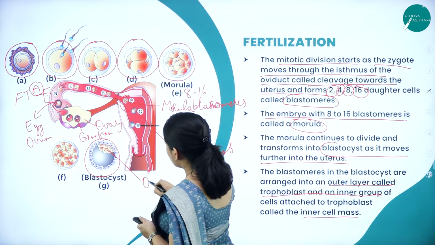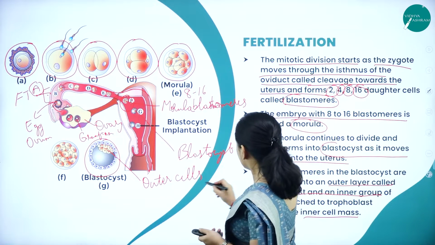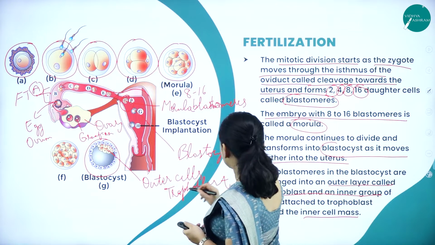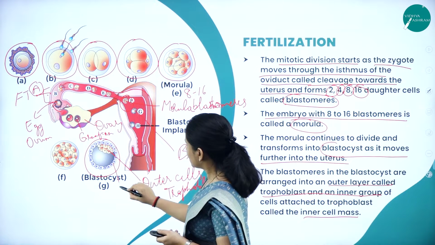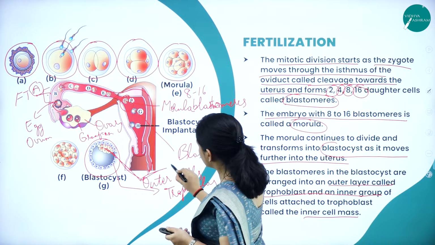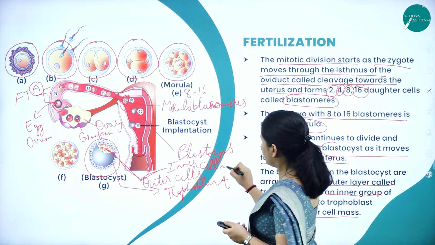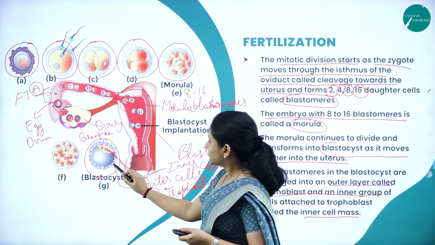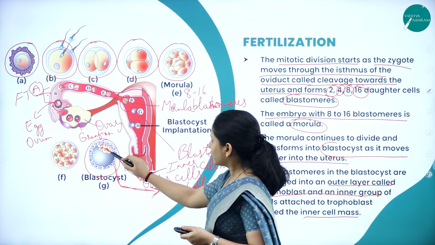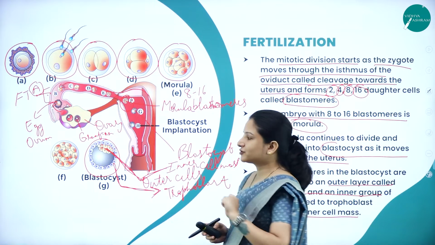So what is this blastocyst made up of? It is made up of an outer layer of cells, which is called the trophoblast, and an inner group of cells. This is the outer layer of cells called the trophoblast, and this is the inner group of cells, which is called the inner cell mass. This is what the blastocyst will have.